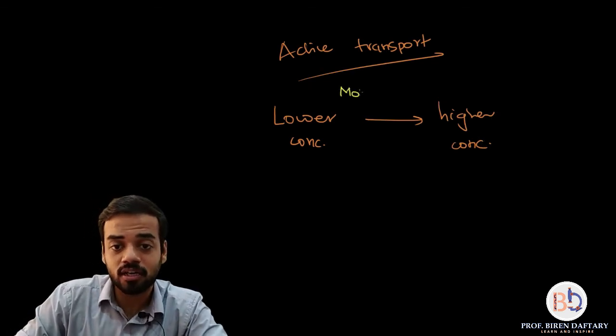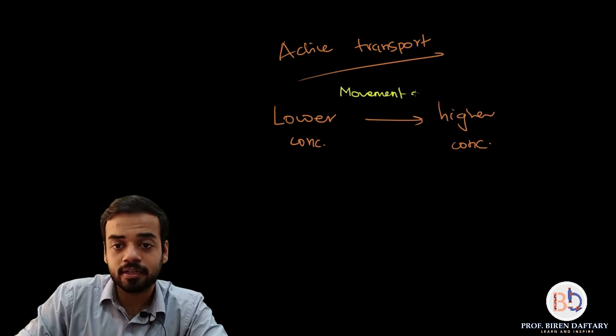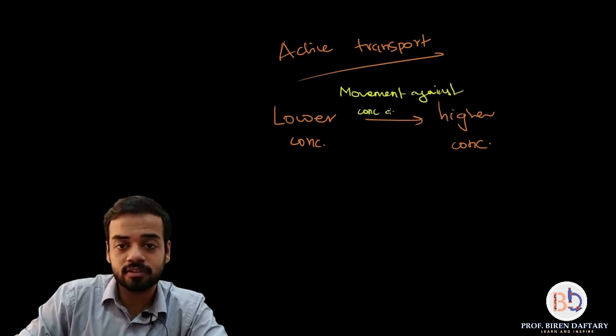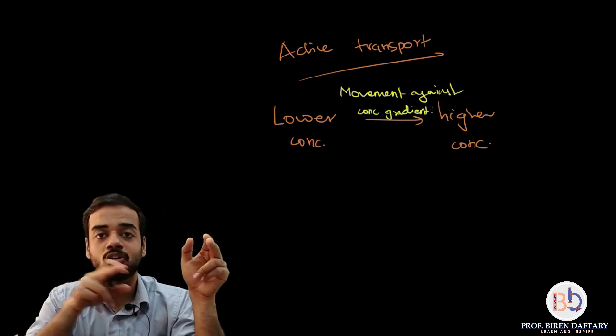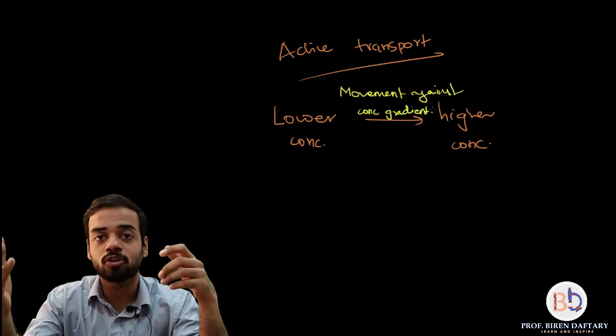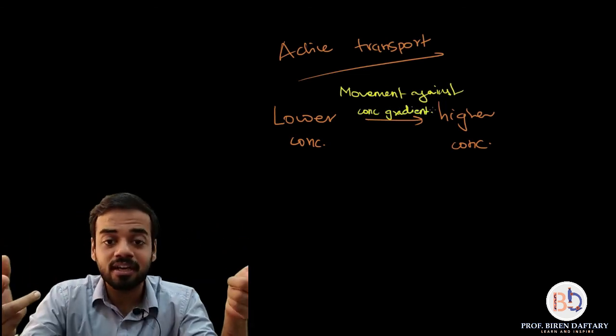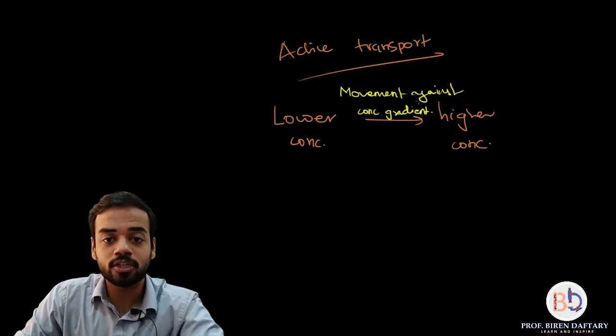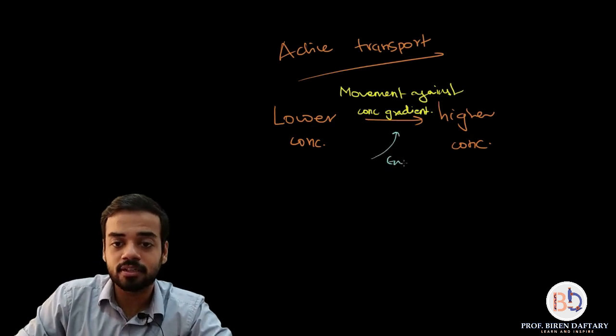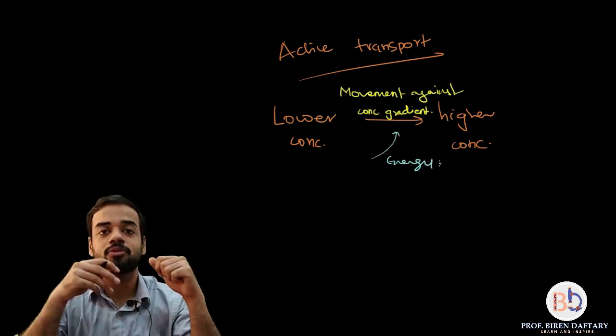So this is called as movement against concentration gradient. Okay, the normal movement is along the concentration gradient from higher to lower, but if you are doing lower to higher, it is against, and for this you need to provide energy. Okay, without energy you cannot move that.